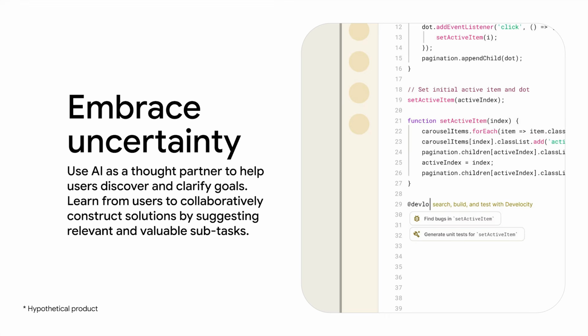For example, your AI could ask users clarification questions, so it can act as a thought partner to refine a user's goals and understand their expectations. Once the task has been broken down sufficiently for your AI and the process the user wants is clear, you can help them express their intent better by proactively suggesting relevant and valuable tasks.